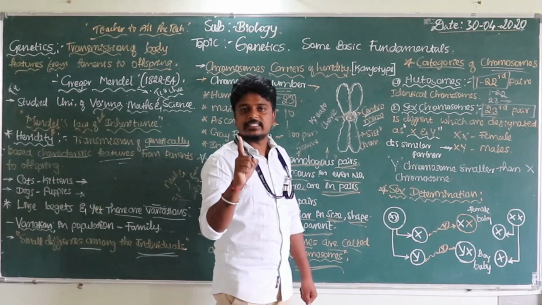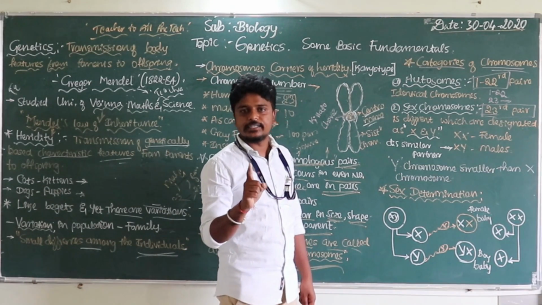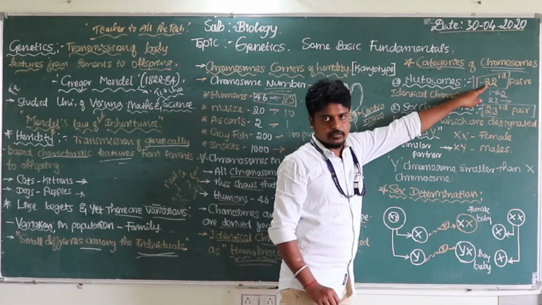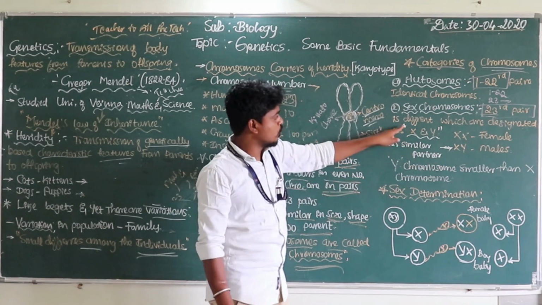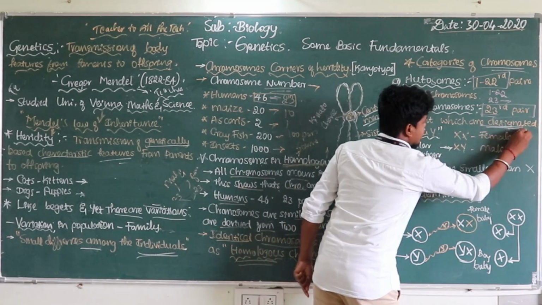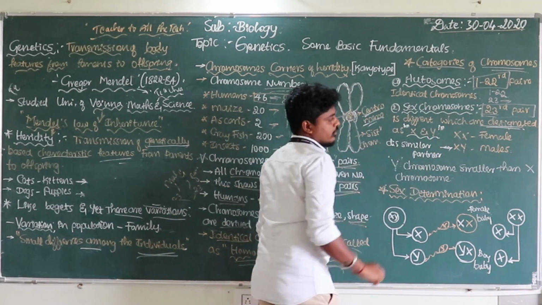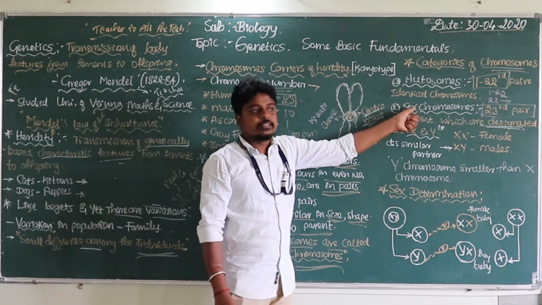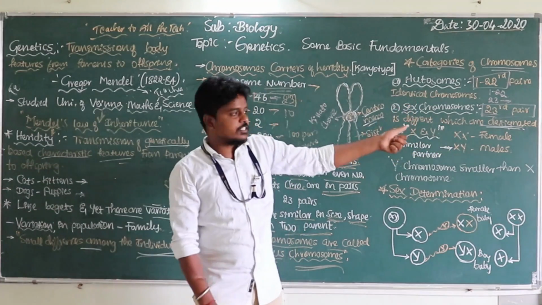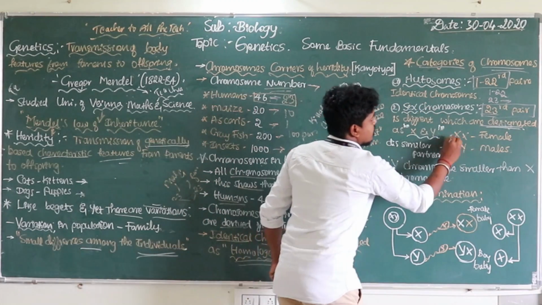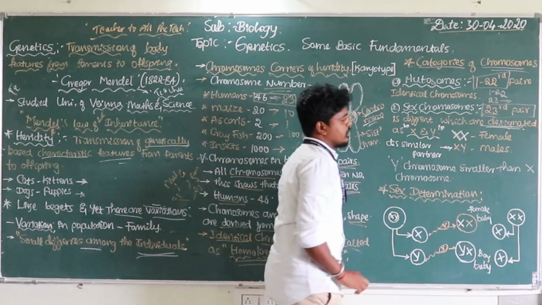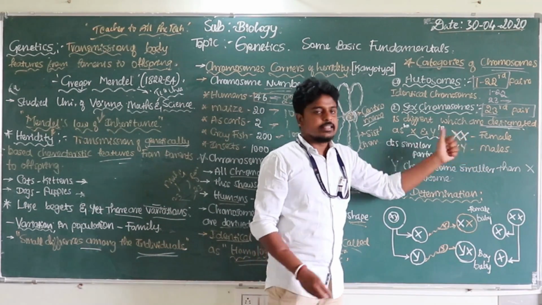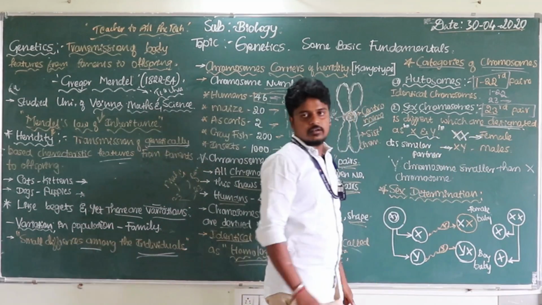The 1st to 22nd pairs are always identical chromosomes. The 23rd pair of chromosomes is designated as X and Y, and we call those X and Y the sex chromosomes. In females, the two sex chromosomes are X and X, which indicates a female.